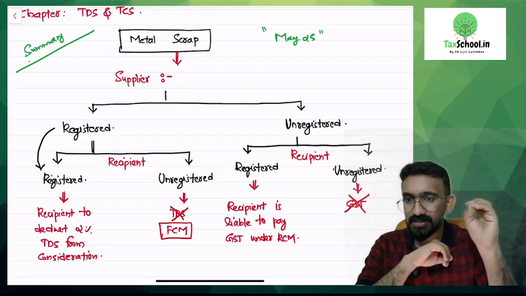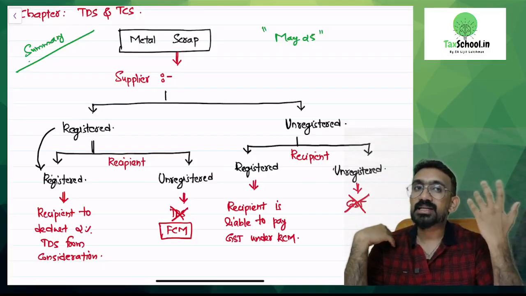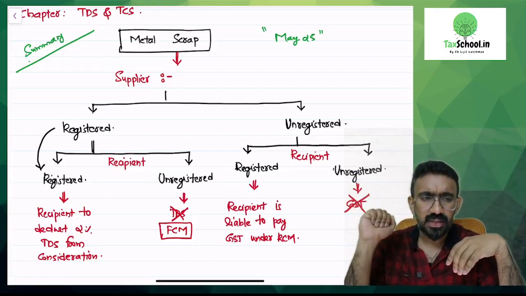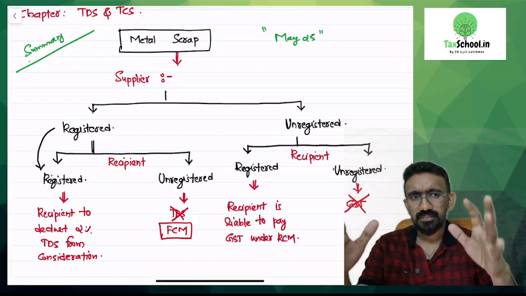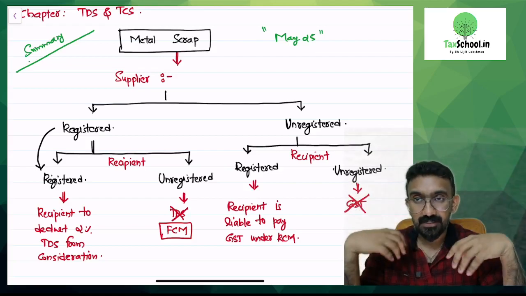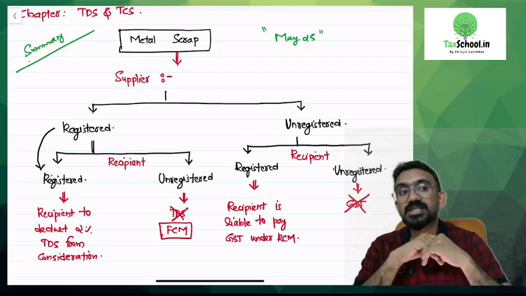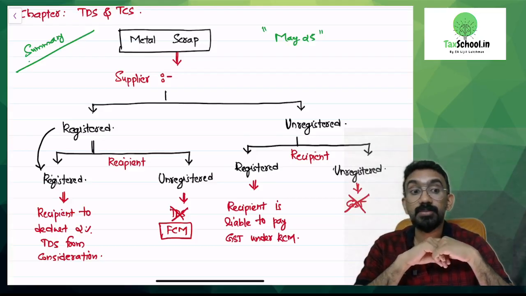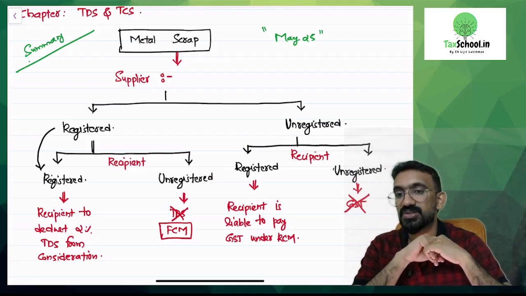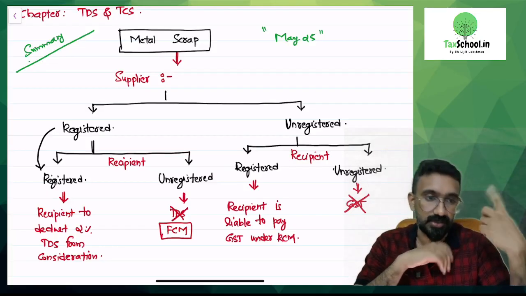I said if the metal scrap supplier is registered, which means I have a GST number, I am supplying metal scrap. To whom can I supply? Another registered person, or I am selling it to an unregistered person. If I am selling to an unregistered person, I will collect GST, I will pay it under FCM, normal provision. If I am giving metal scrap to another GST registered person, government says that even after collecting GST from another fellow, this metal scrap supplier might not be depositing this GST correctly. So they introduced TDS as a provision for the recipient who is registered and receiving metal scrap from another registered person.